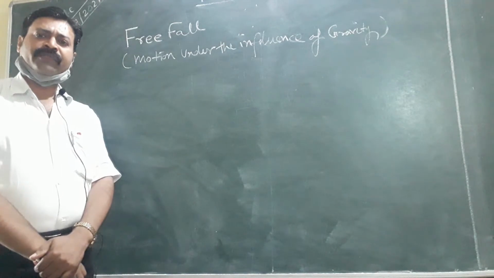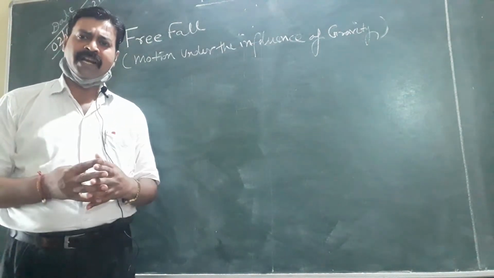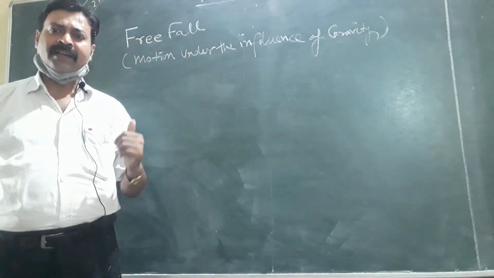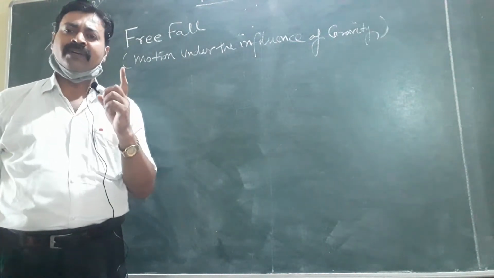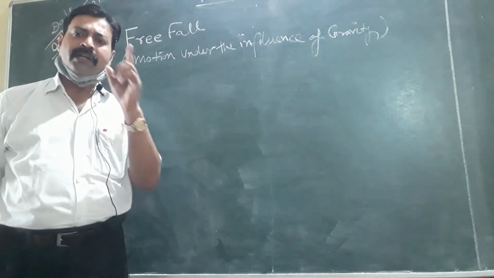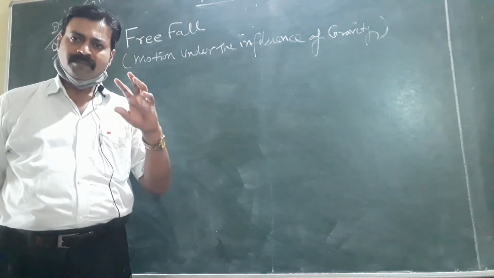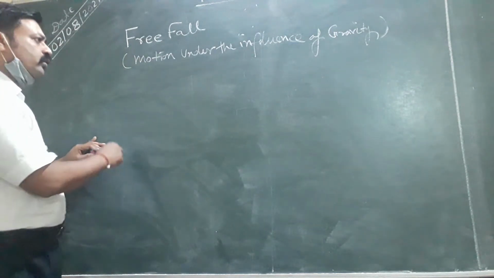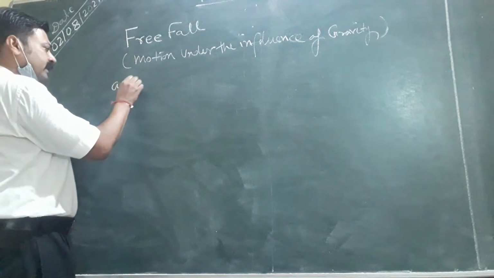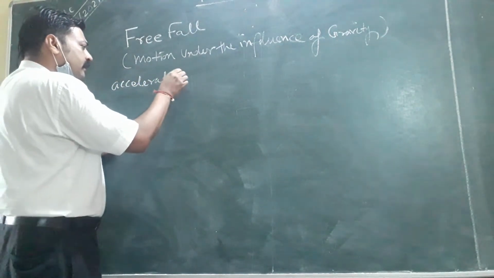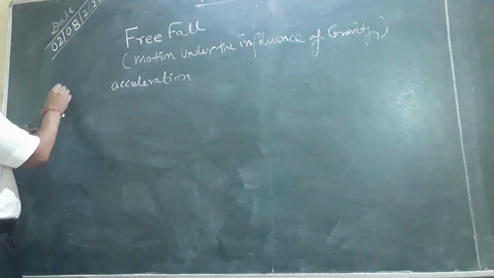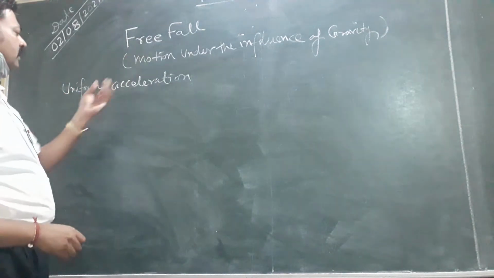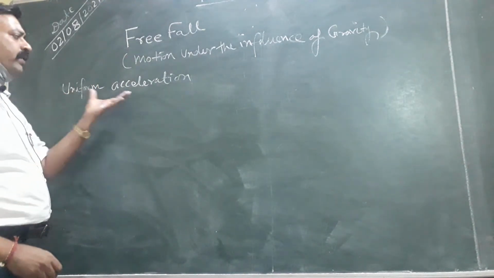What do you mean by free fall? When a body or object is moving downward from a definite height under the influence of gravity only, only one force is acting, that is acceleration due to gravity. Which type of acceleration? Uniform acceleration. In case of free fall, the acceleration is uniform acceleration.